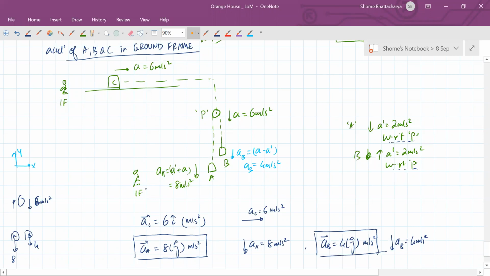For C, what we calculated earlier is itself the acceleration in the ground frame. Okay. So just make a note of this final part and make sure this is clear.